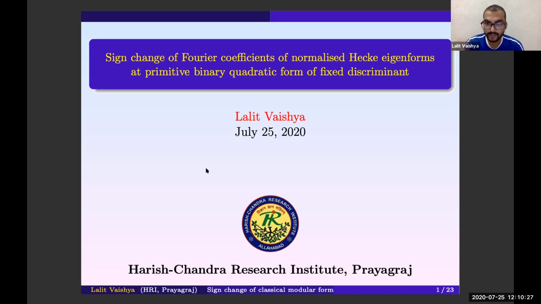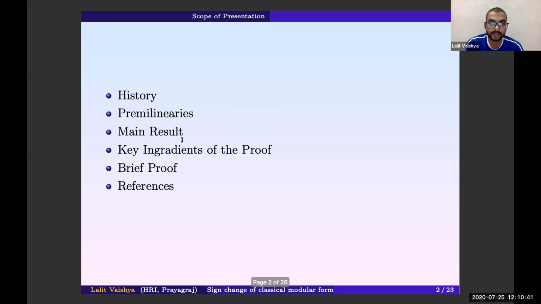Thank you, ma'am. First of all, I would like to thank the organizers for giving me the opportunity to speak here. My title of the talk is sign change of the Fourier coefficients of Hecke eigenforms at the primitive binary quadratic forms of fixed discriminant. Here is the outline of the presentation: some history and basic things about modular forms, the main results, and then a brief proof.